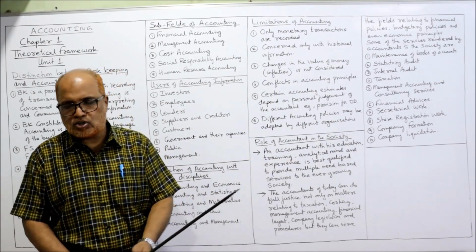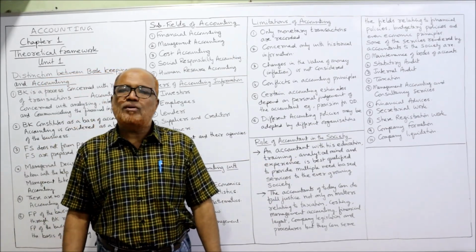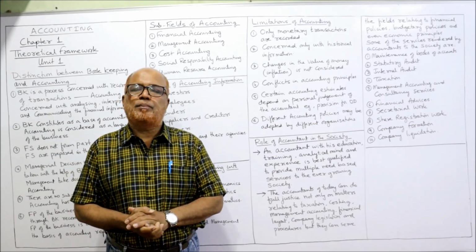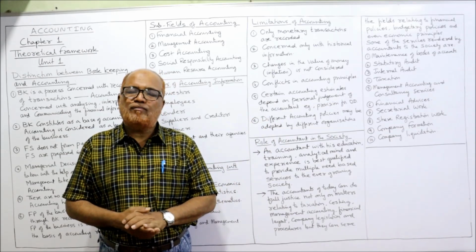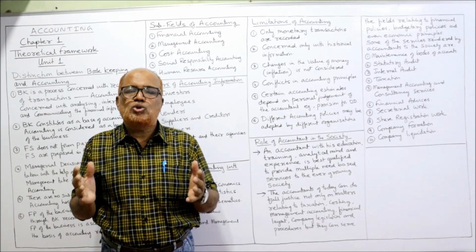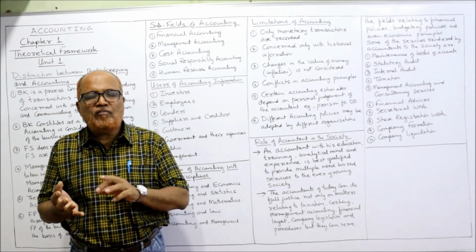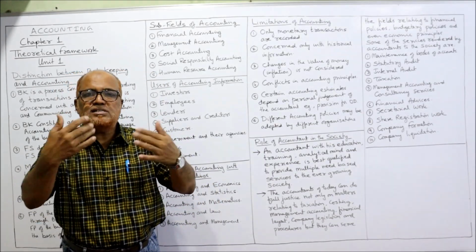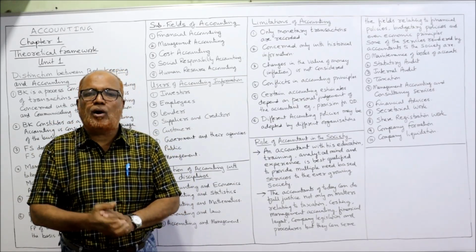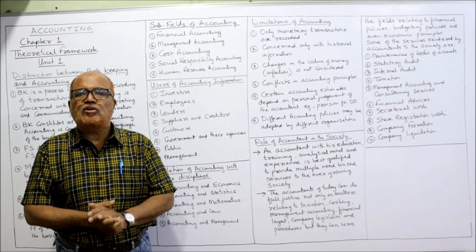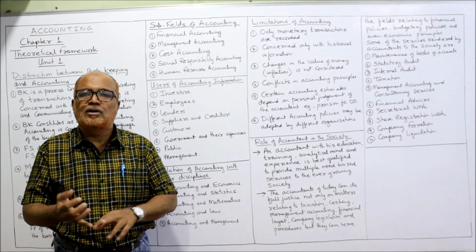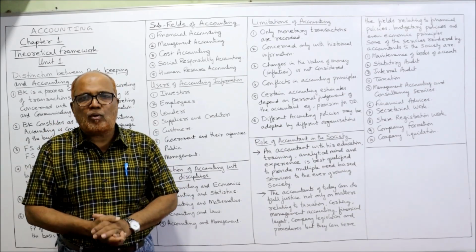Next one is company formation. See, a company formation requires a legal process. A number of documents have to be prepared and submitted to the law. Apart from that, a number of compliances have to be made. So it's not an easy job to form a company. The professional accountant will give the service to the society, to the business organization: how to start a company, how to form a company, what are the documents required, what are the legal provisions to be complied with. All these services a chartered accountant will provide.